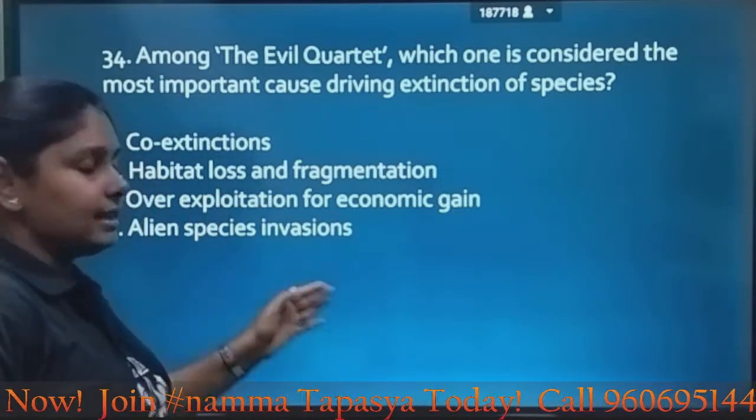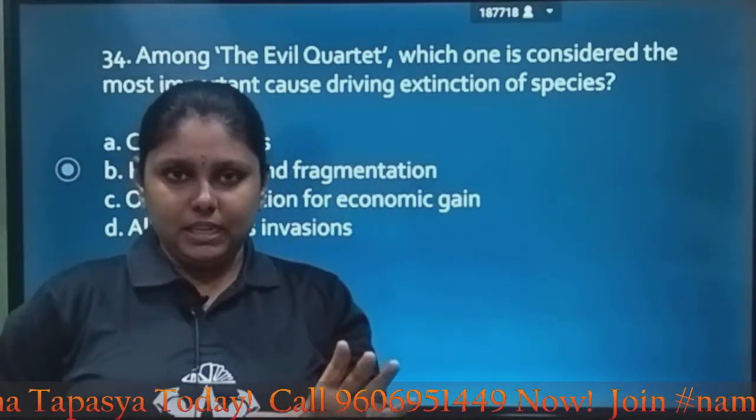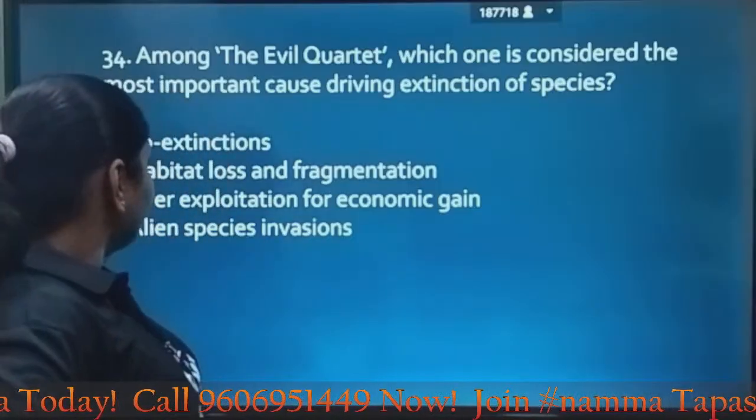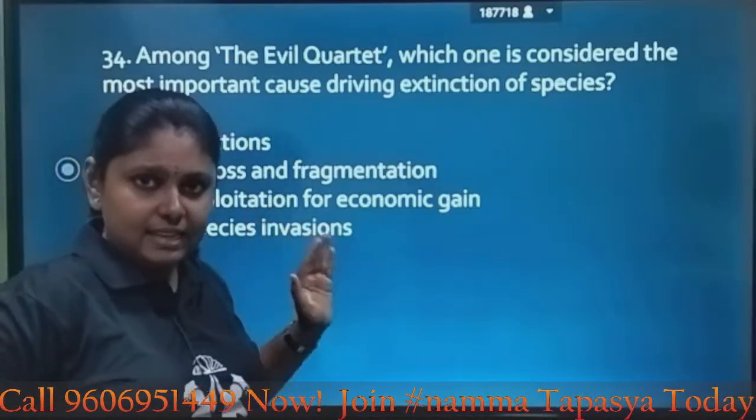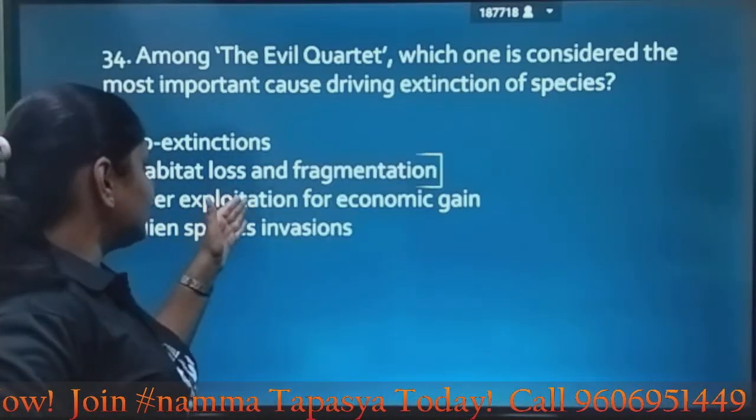Though all these reasons are equally responsible for extinction of species, but here one of the most important reasons is given, which must be option B, habitat loss and fragmentation.